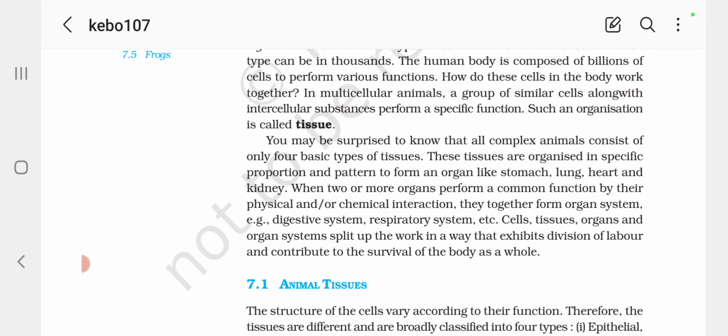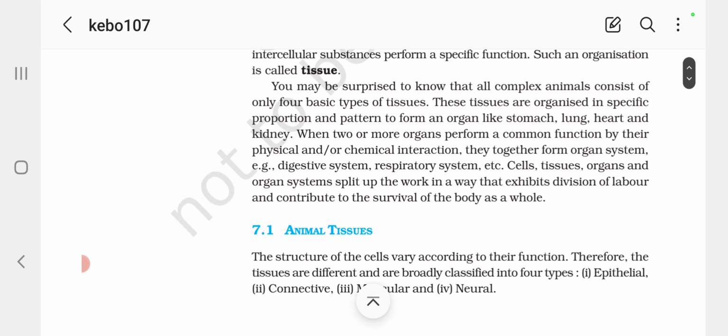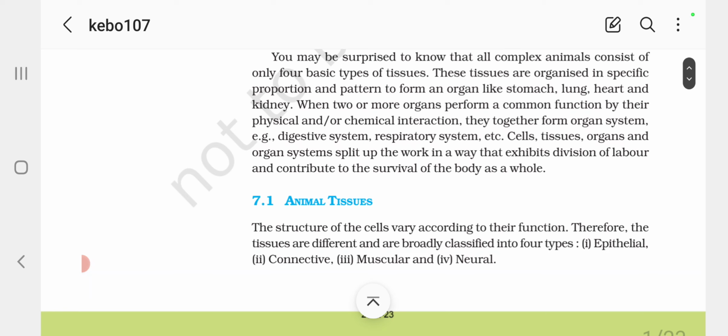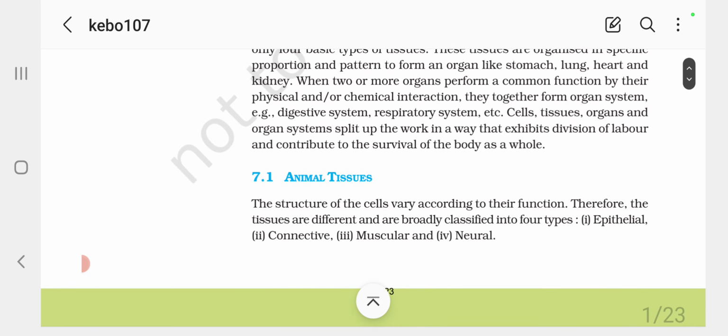In multicellular animals, a group of similar cells along with intercellular substances perform a specific function. Such an organization is called tissue. You may be surprised to know that all the complex animals consist of only four basic types of tissues. These tissues are organized in specific proportion and pattern to form an organ like stomach, lung, heart, and kidney.